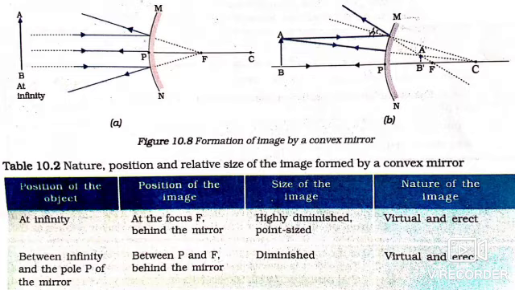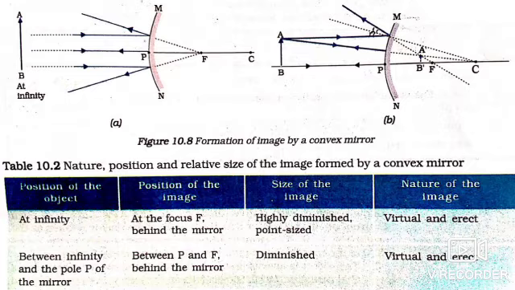In the last class, we discussed the ray diagrams for the image formation of a concave mirror. That is, 6 diagrams are there: when the object is kept at infinity, when the object is kept beyond C, when the object is kept at C, when the object is kept between C and F, when the object is kept at F, and when the object is kept between F and P. For all the cases, we have drawn the images and analyzed how the image will be formed and the nature of the image.